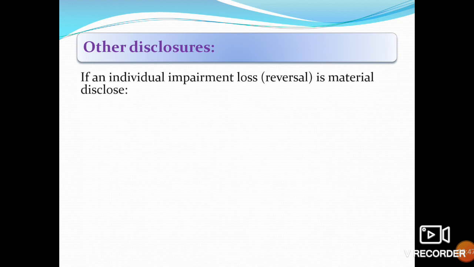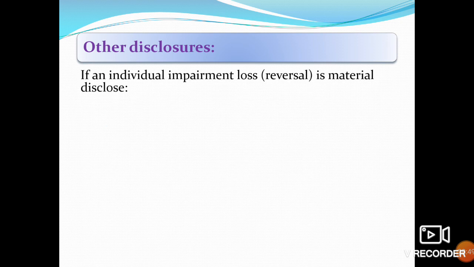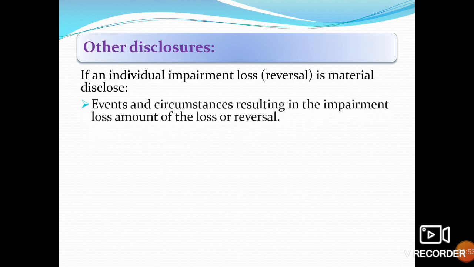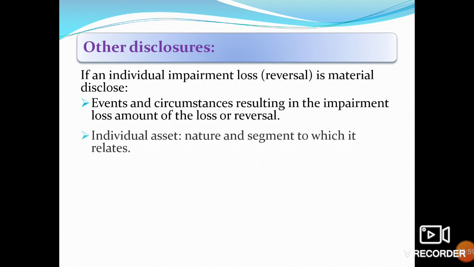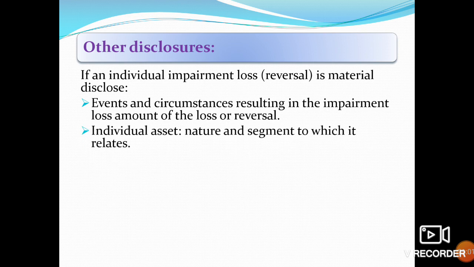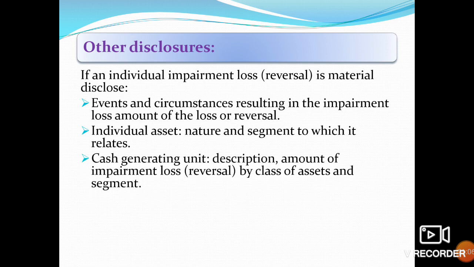Other disclosures: if an individual impairment loss or reversal is material, then disclose the events and circumstances resulting in the impairment loss, and the amount of the loss or reversal. For individual assets, disclose the nature and the segment to which it relates, the cash generating unit, and the amount of the impairment loss reversal by class of assets and segments.